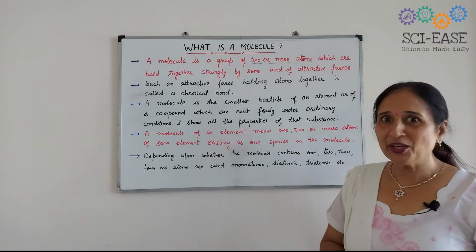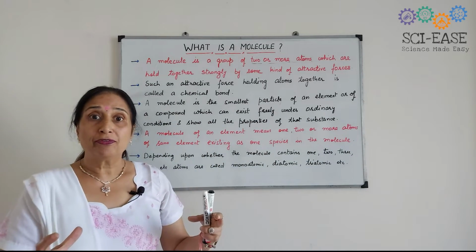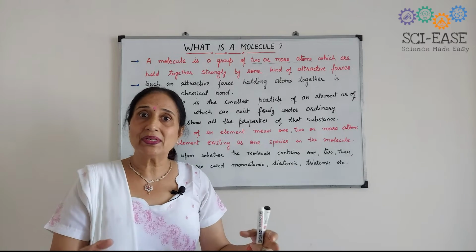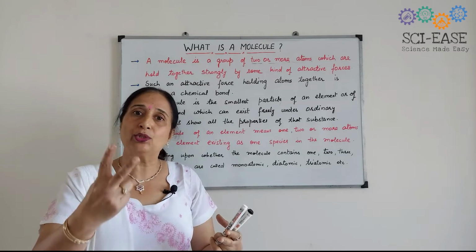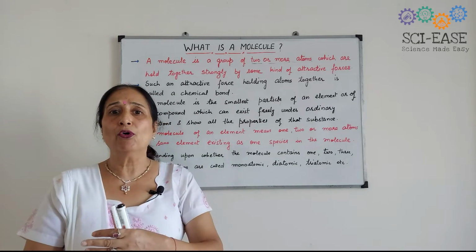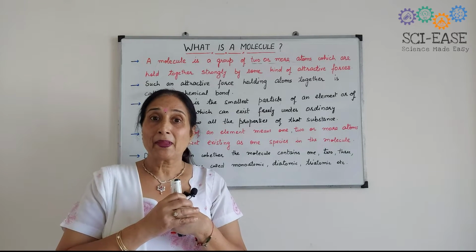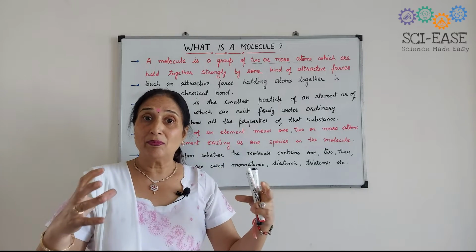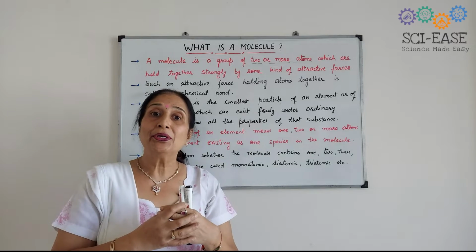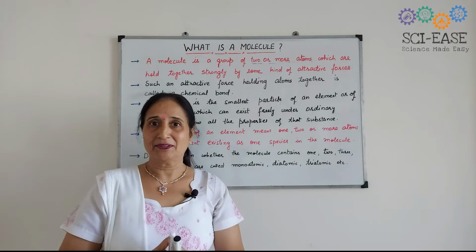So what is a molecule? A molecule is a group of two or more atoms. It is not necessary that a molecule should have only two atoms. It can have 2, 3, 4 and so on atoms grouped together, and these atoms come closer to each other due to some attractive forces between the atoms.